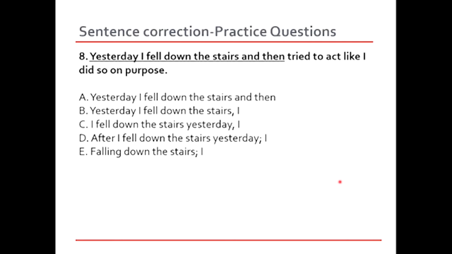Okay. So let's look at option C. Yesterday I fell down the stairs. Okay, I fell down the stairs yesterday. I tried to act like I did so on purpose. Why are we separating it with a comma? First, he says that I fell down the stairs yesterday, and then he says, I tried to act like I did so on purpose. He can just describe this incident with one I also. So that is why C is going to be the wrong choice. B, yesterday I fell down the stairs. I tried to act like I did so on purpose. Okay.